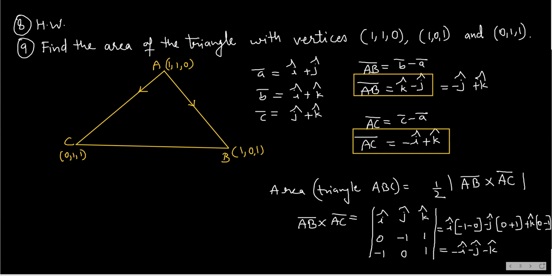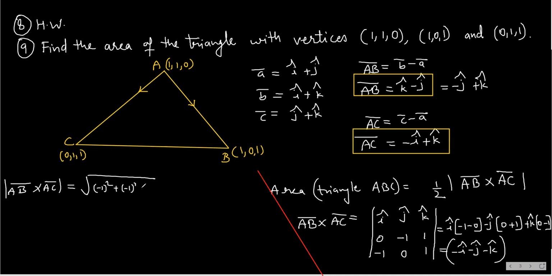What do I do next? I find the magnitude of AB bar cross AC bar. The magnitude will be the square root of (-1) square plus (-1) square plus (-1) square, which is equal to square root of 3.